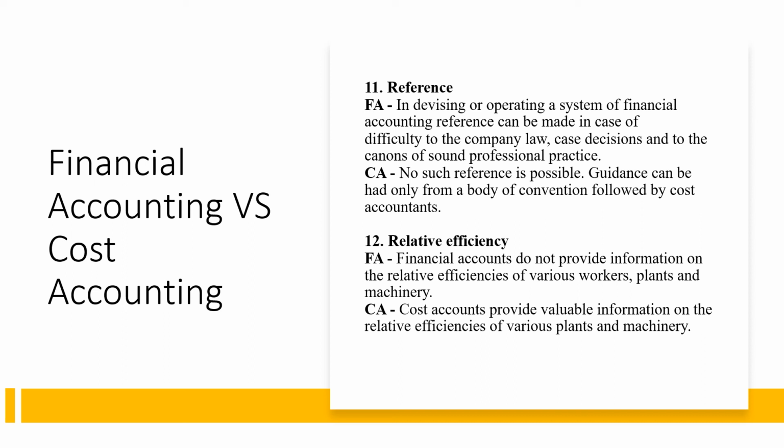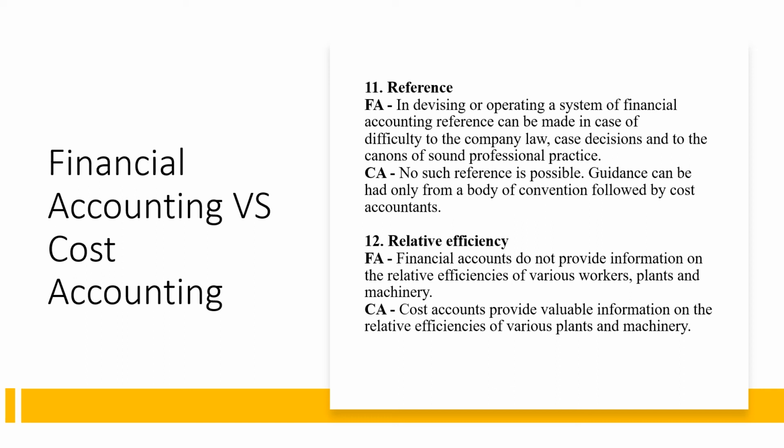That means if it is a financial accounting system, we can take references from companies law, from the case studies already done and sound professional practices. But in cost accounting, there cannot be any reference. It only depends on the ability of the cost accountant to make it more profitable. So guidance can be had only by the conventions followed by the cost accountants.